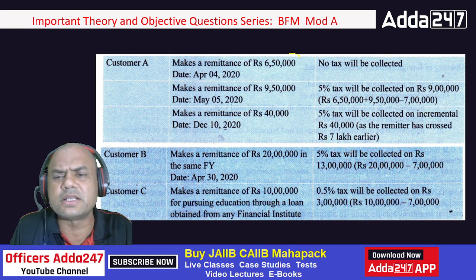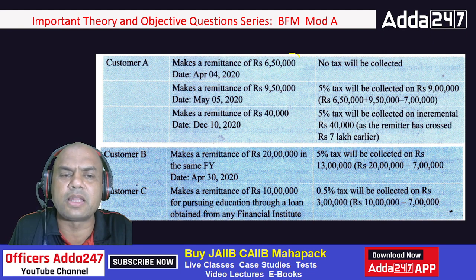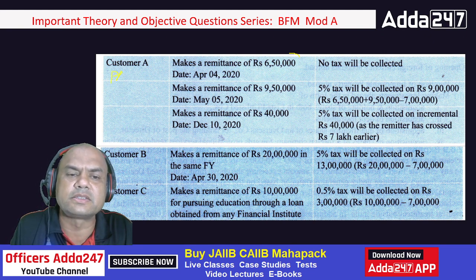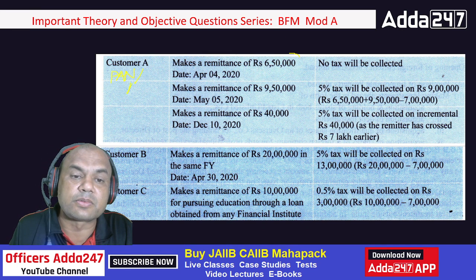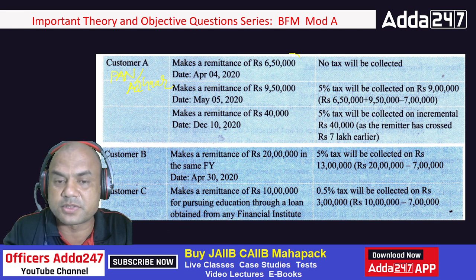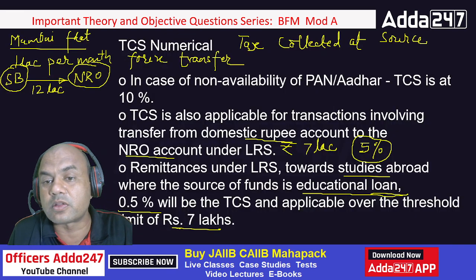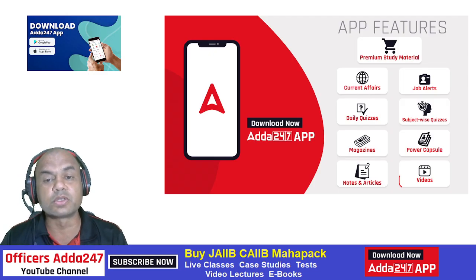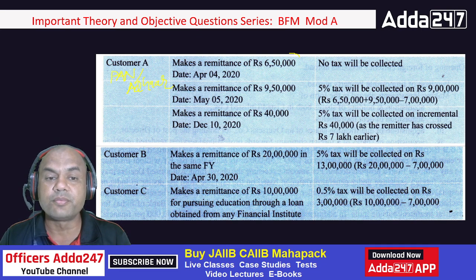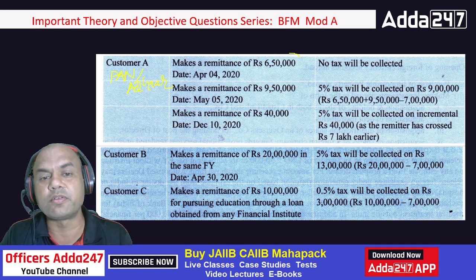TCS. Suppose, imagine the customer is having everything. PAN number is there, Aadhaar is there. See here, the customer should have either PAN or Aadhaar. Always remember, now the things have changed. It's either PAN or Aadhaar. It's not that both. Some customer might have PAN, some customer might have Aadhaar also. So both the things are allowed. Okay. So now imagine this customer is having PAN.